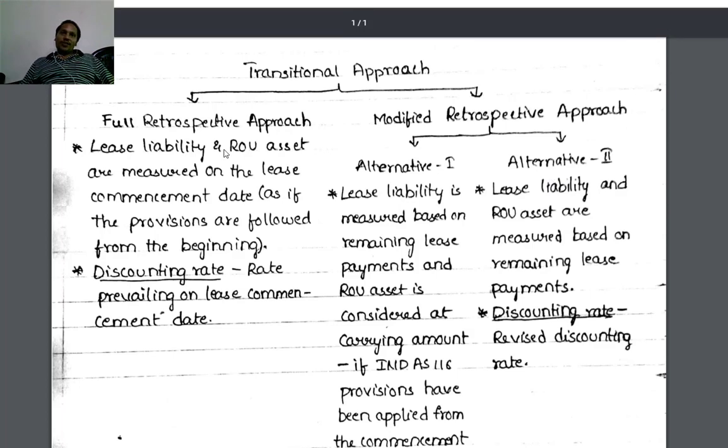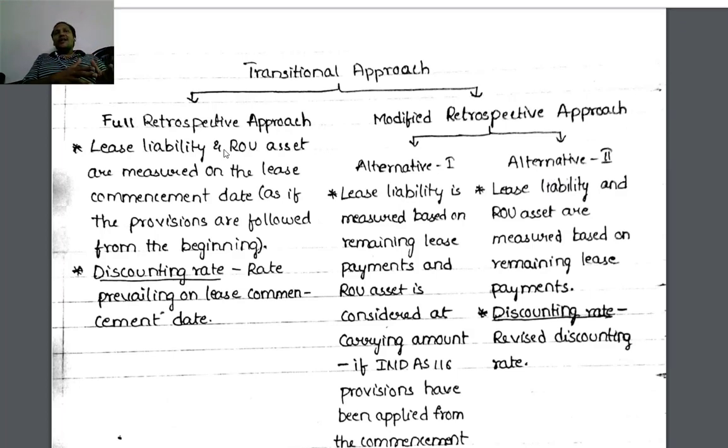In case of full retrospective approach, both lease liability and right of use of asset are measured on lease commencement date, as if the provisions are followed from the beginning. So, by considering the provisions are followed from the beginning, with it we will be calculating lease liability and ROU asset. Then the discounting rate is the rate prevailing on the lease commencement date.